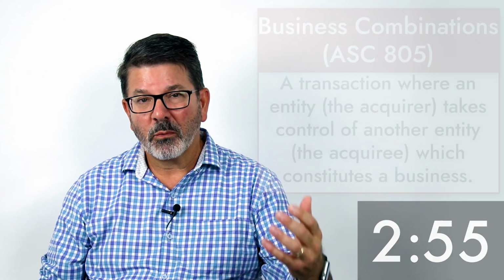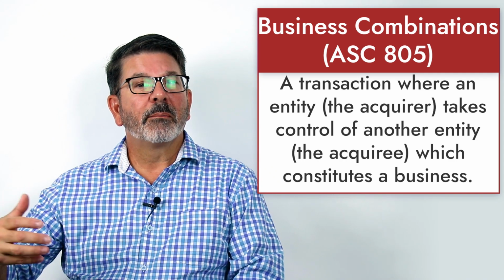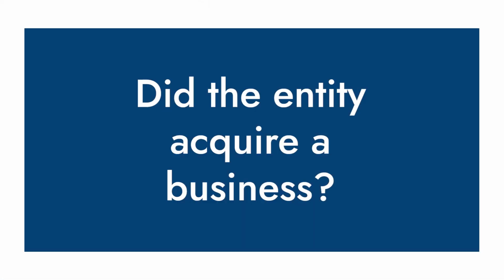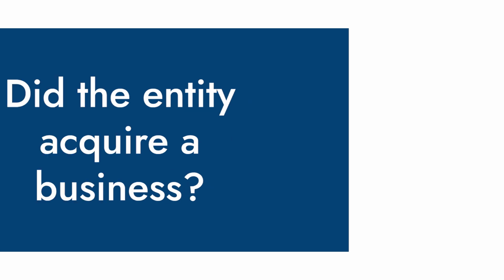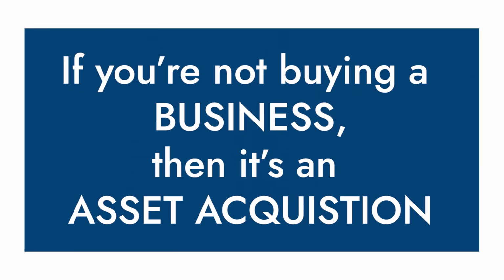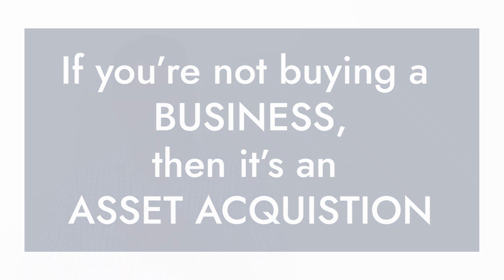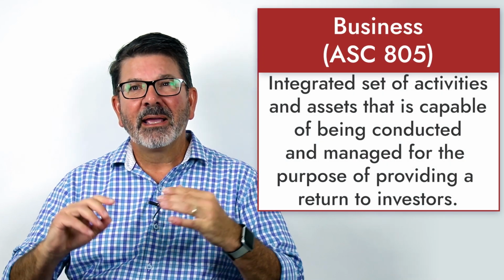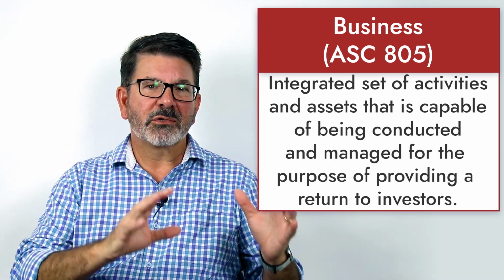ASC Topic 805 governs business combinations. Basically, a business combination is where one entity, the acquirer, obtains control over another entity, the acquiree. There are two things we need to figure out. Number one, is the acquiree a business? That's very important under ASC Topic 805, because if it's not a business, it's an asset acquisition, and that's very different accounting. A business is an integrated set of activities that is capable of being conducted and managed for the purpose of providing a return to investors.